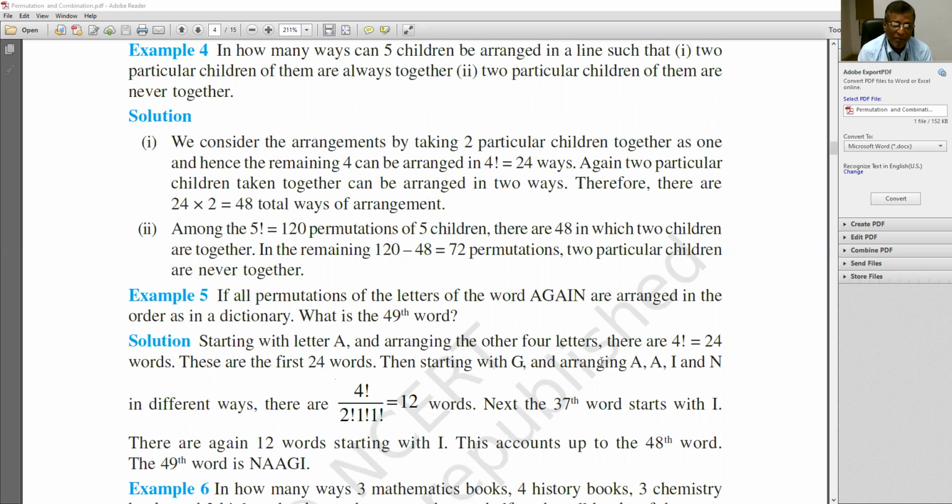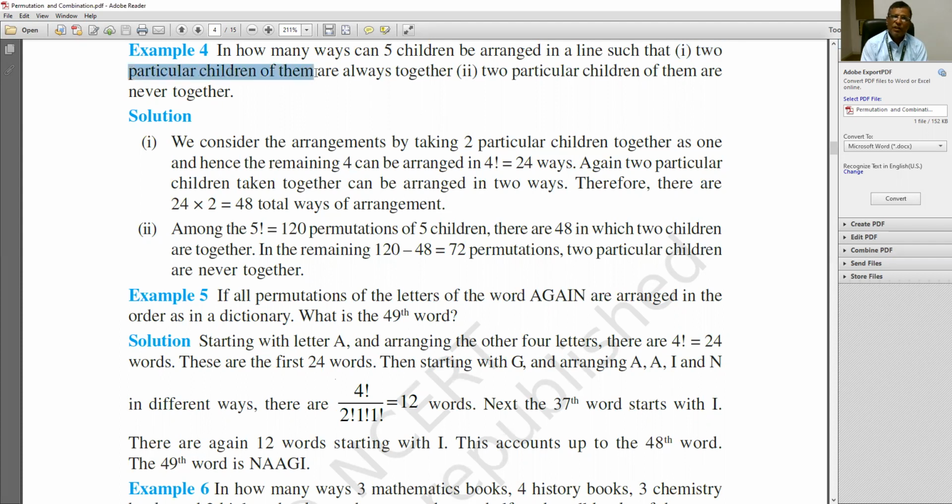In how many ways can 5 children be arranged in a line such that, in one, 2 particular children of them are always together. This is the first part of the question.